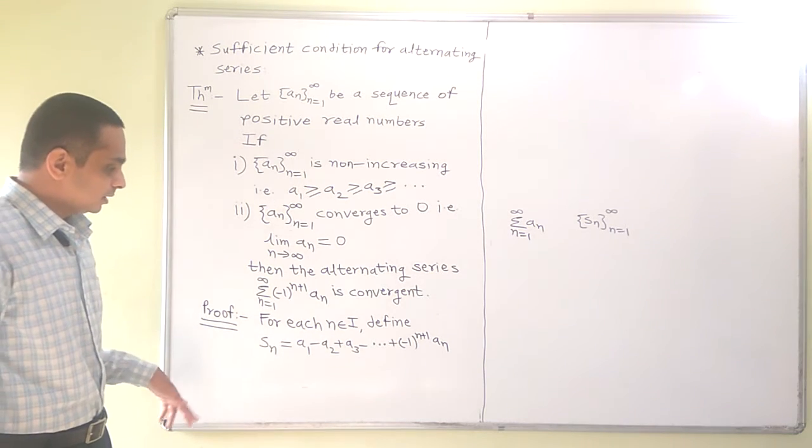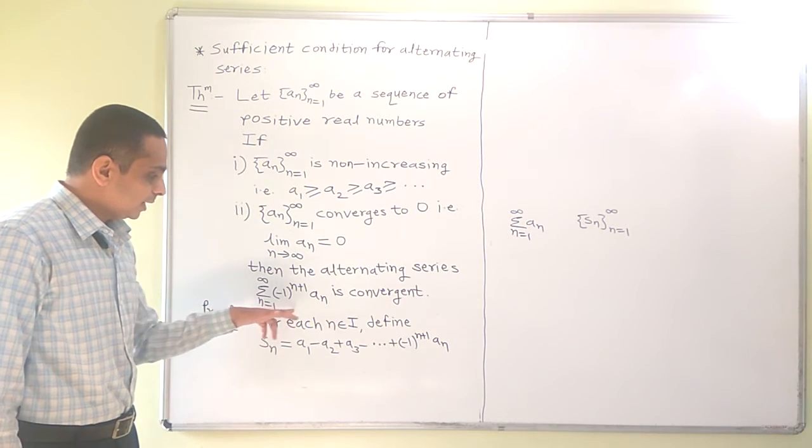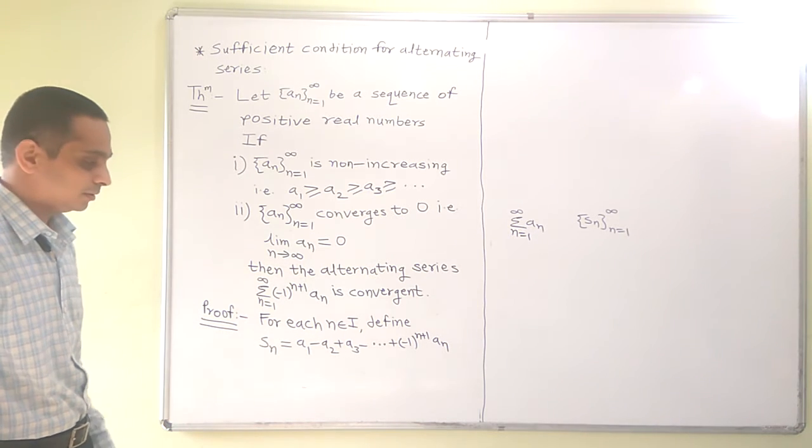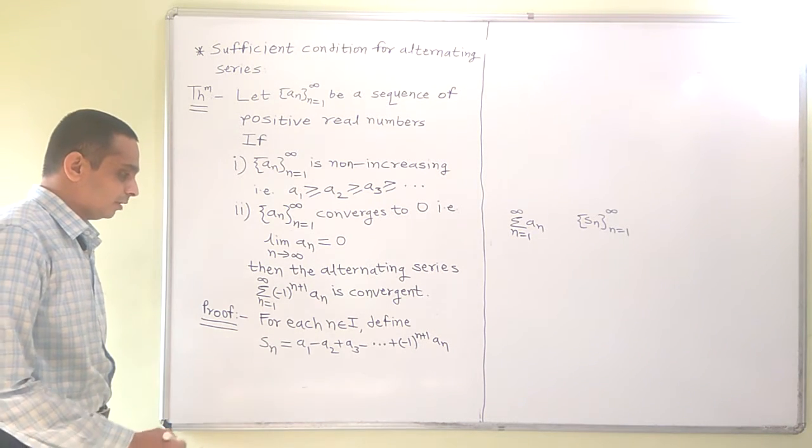So this is the sum of first n terms of this series. So this is the sequence of partial sums of the series.